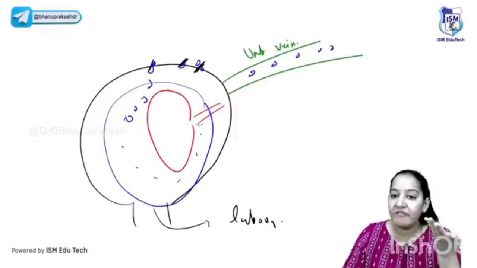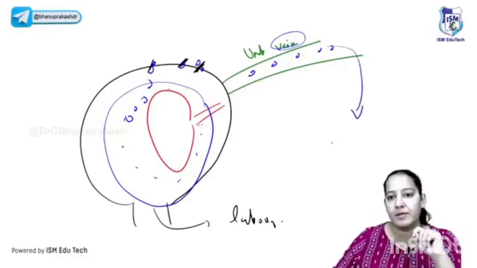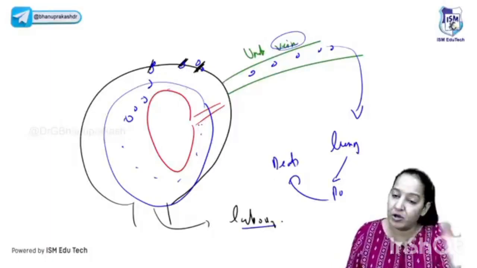the umbilical vein. And all veins go where? All the veins will go to the SVC, IVC. So this embolus is an amniotic fluid embolus. It is a liquid embolus. It will reach the lung, leading to pulmonary edema. It can lead to sudden death during labor or just after delivery of the mother.